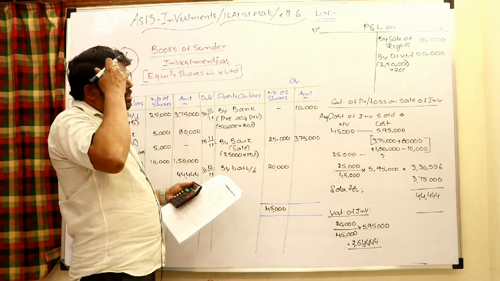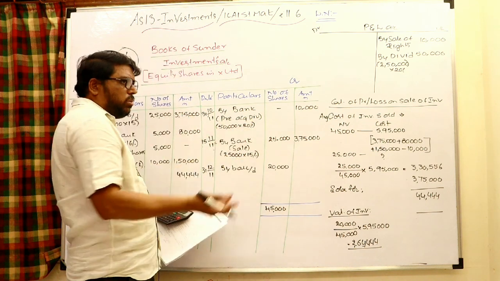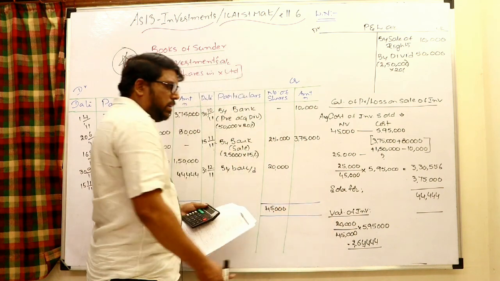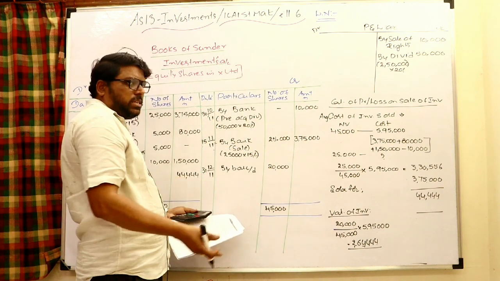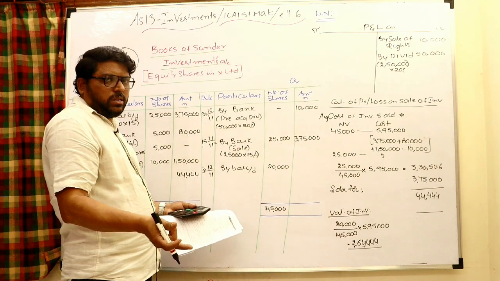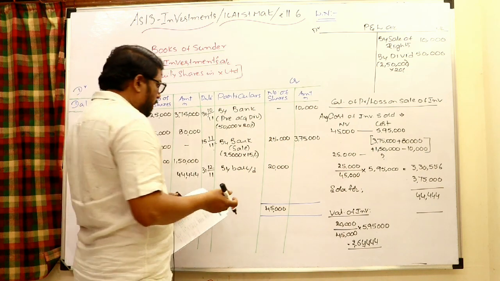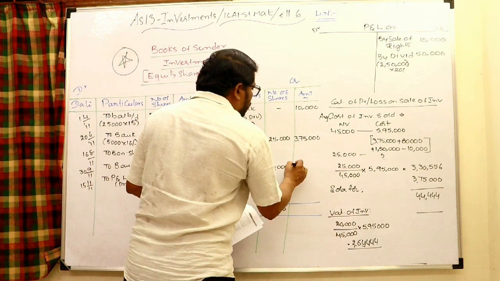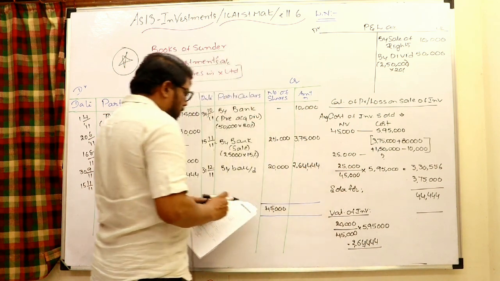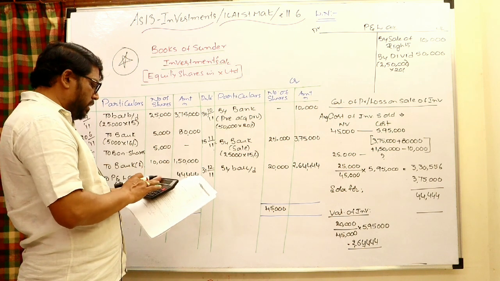Truly you need not do that, and directly even if you balance here, that is the amount you will get. Whether you calculate it or take it as a balancing figure, because obviously the balancing figure will be only at cost price, it will be the same. So here it is 2,64,444. Now let us check both the sides. Let us see that both the sides are tallied.